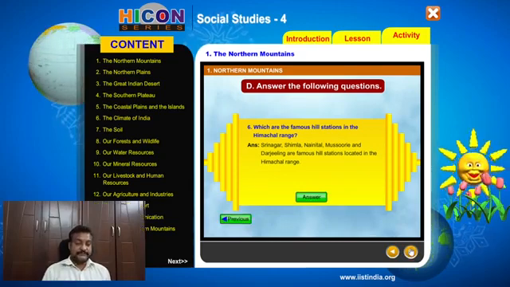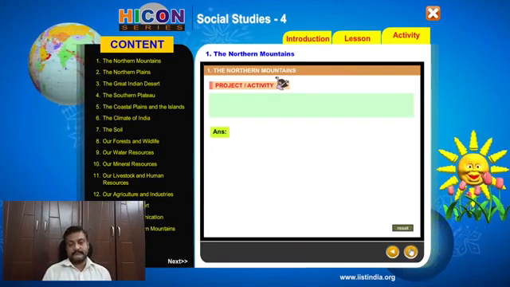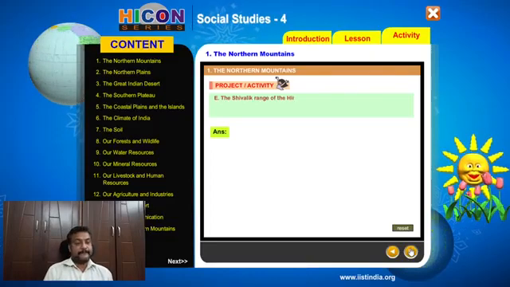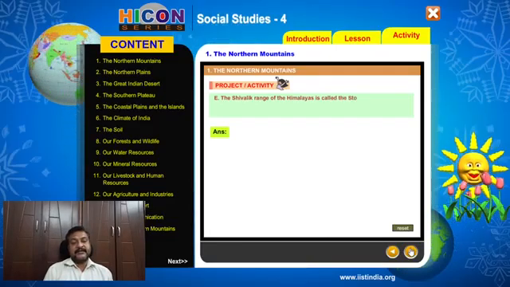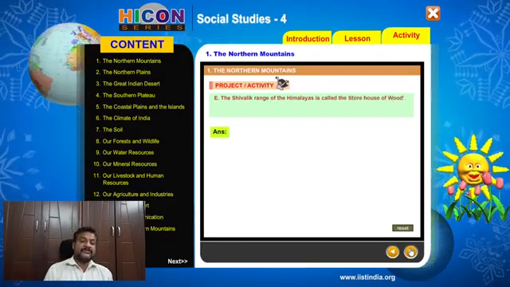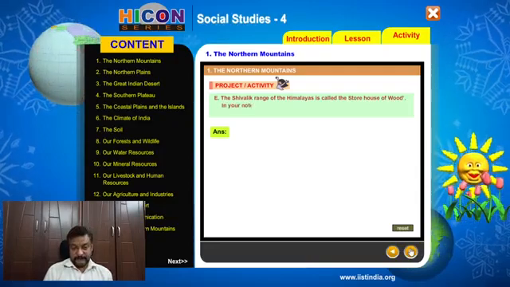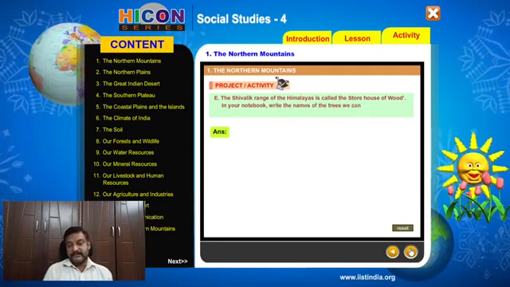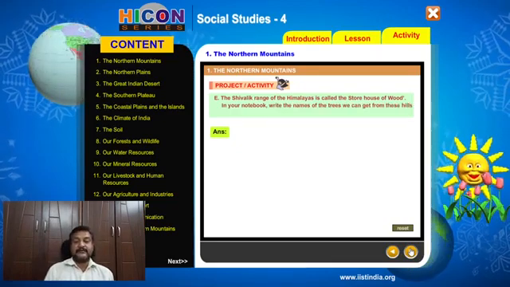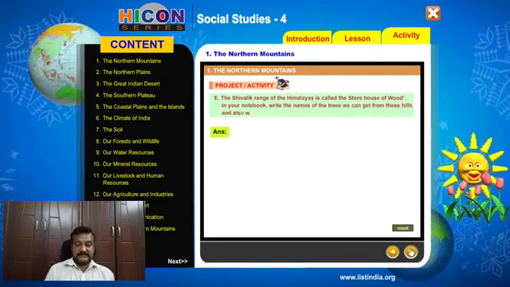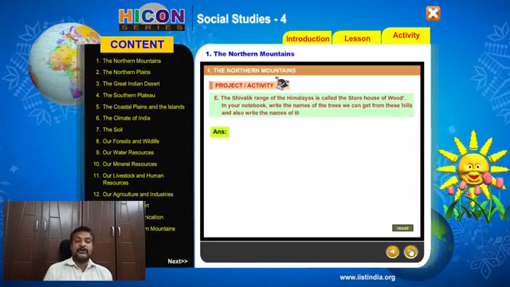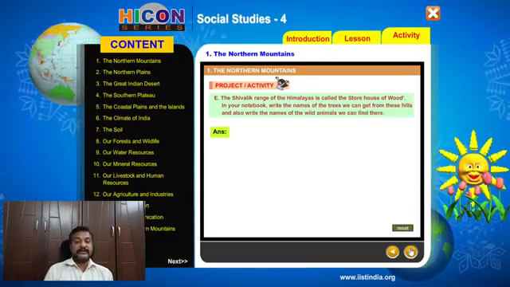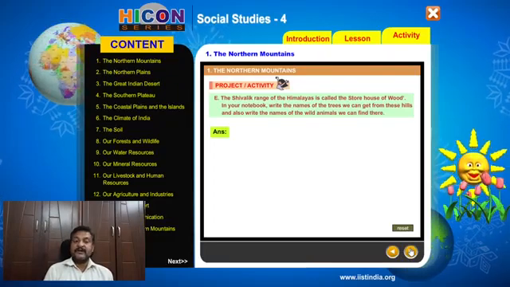Now the next question. It's a project or activity. The Shivaliks range of Himalayas is called the storehouse of wood. In your notebook, write the names of the trees we can get from these hills, and also write the names of the wild animals we can find there.